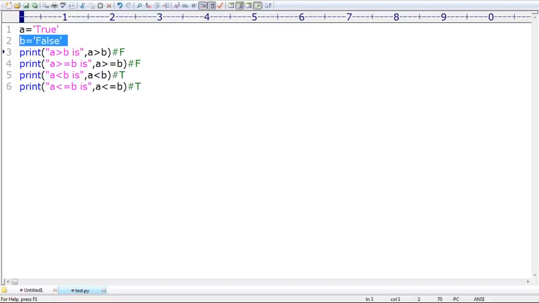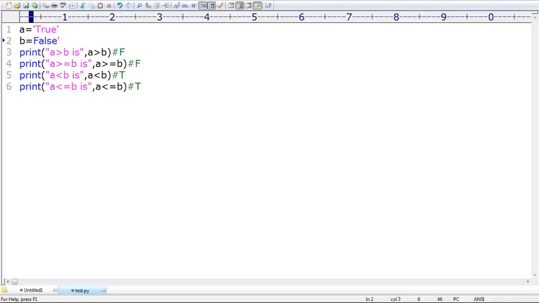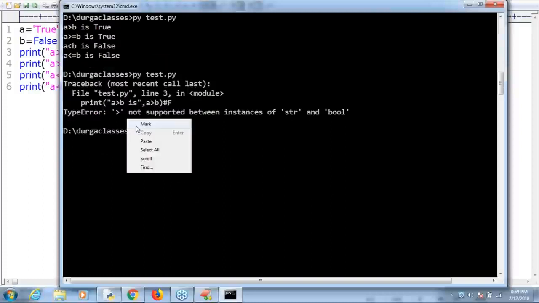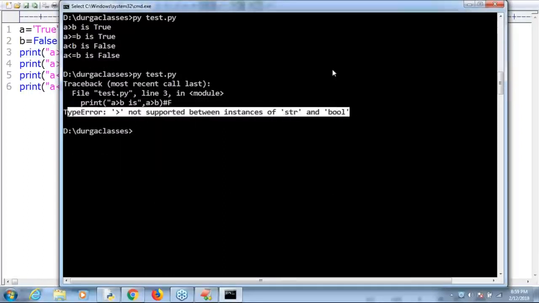If one is the string "True" and the second one is a number or just a boolean value, observe the outputs. One is a string, the second one is a boolean. Now observe, immediately it gives a type error: greater than not supported between str and bool.